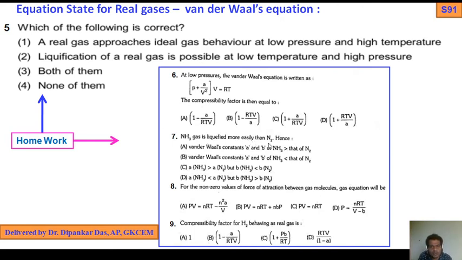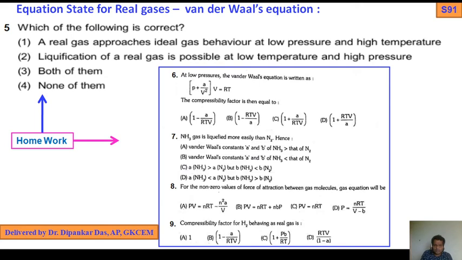NH3 gas is liquefied more easily than N2. Hence, Van der Waals constants a and b of NH3 are greater than those of N2. Or, a and b of NH3 are less than those of N2. Or, a of NH3 is greater than a of N2 but b of NH3 is less than b of N2. Or, a of NH3 is less than a of N2 but b of NH3 is greater than b of N2. A little bit tough, but not tough if you go through the a, b constants I discussed in the last video class. Then you get the answer. This is a very important question.